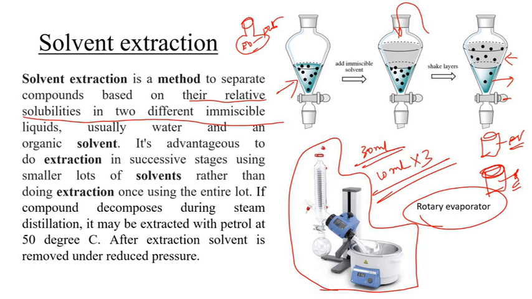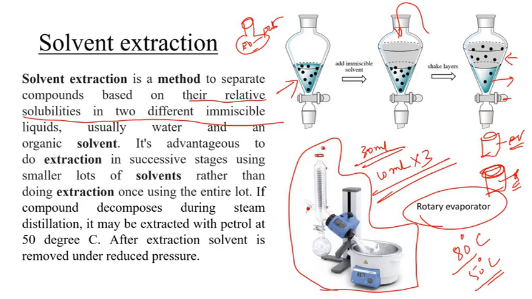What is the principle here? This instrument is actually connected to a vacuum pump. This vacuum pump sucks the air which is present inside this instrument. Since the air is sucked out, the pressure is now decreased. The atmospheric pressure is not there. So we know from basic chemistry, if the pressure is low, the boiling point of a liquid decreases. Let us imagine that we have a liquid boiling at 80 degrees Celsius at normal atmospheric pressure, that is 1 atmosphere. If you connect it to vacuum, then it boils at 50 degrees Celsius. If you increase the vacuum, if you increase the sucking power, we can boil even at still lower temperatures.